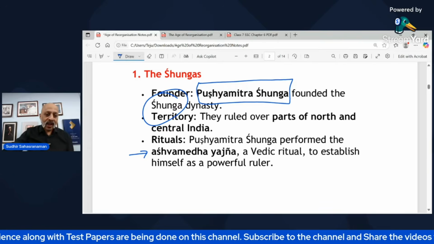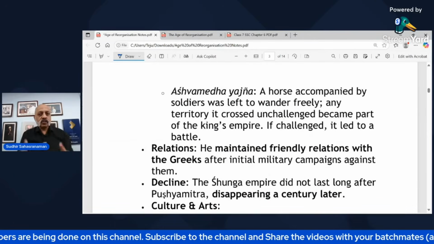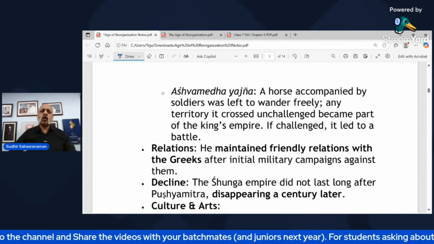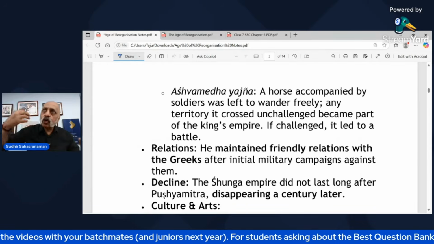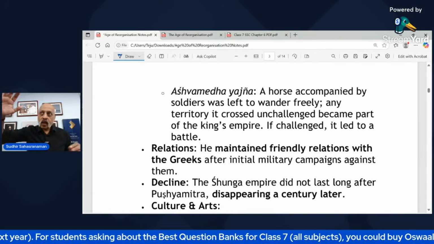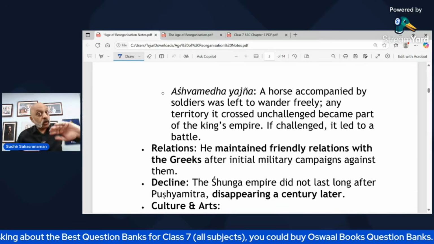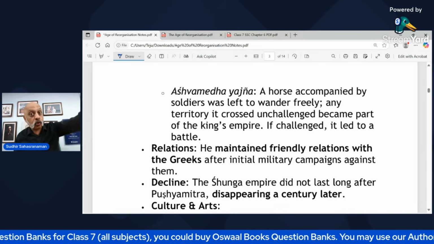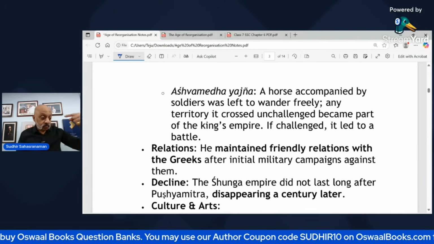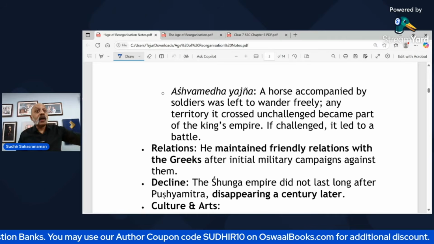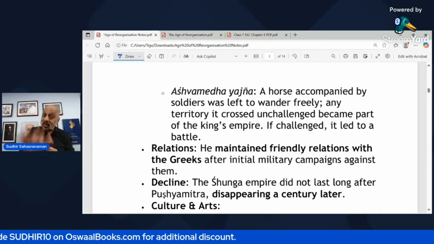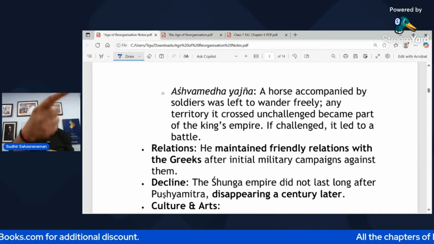What would really happen as part of this Ashwamedha Yagna was that the king would perform a puja, an elaborate yagna performed by lots of priests, and then they would let loose a horse. The rule was that the horse would go into other kingdoms also. If that king did not stop the horse, it meant that the king who sent the horse now had control over that kingdom. But if that king stopped the horse, it meant that he would have to fight with this king.